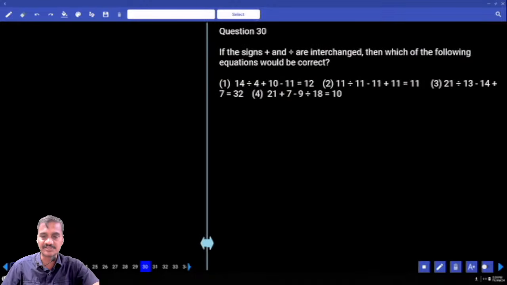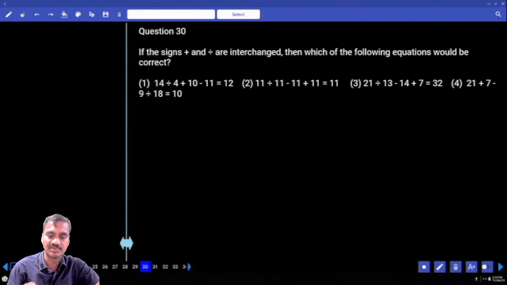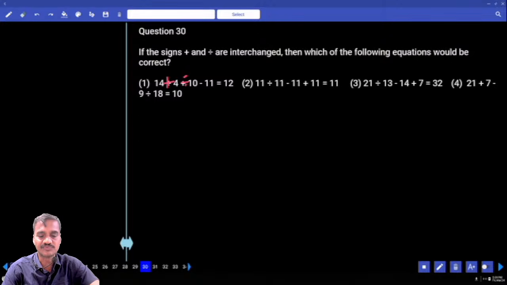Now if the signs plus and division are interchanged, then which of the following equations would be correct? Then plus and division are interchanged. Now if we interchange these two, plus and division, now this is plus and this is division. Then what is your answer here? 14 plus 4 divided by 10. 4 divided by 10 is 2 by 5, a fraction.